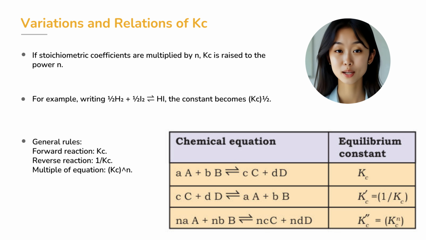Similarly, the equilibrium constant for the reverse reaction is simply 1 divided by Kc. To generalize, forward reaction has Kc, reverse has 1 by Kc, and if the coefficients are multiplied by n, then the new constant becomes Kc raised to the power n. A neat summary of these relations is shown in your table, which helps you avoid common mistakes while solving problems.